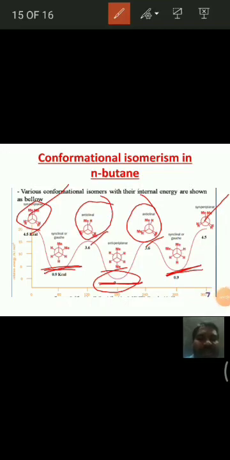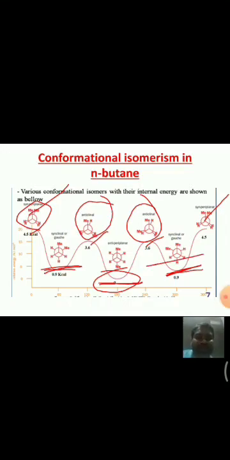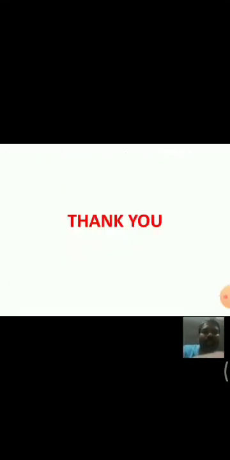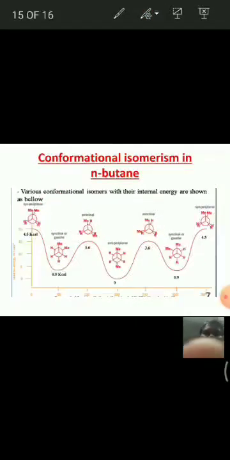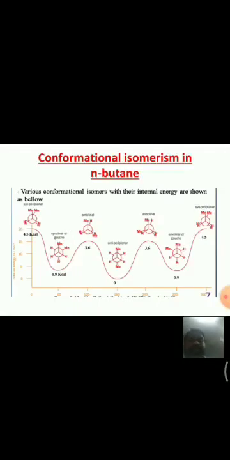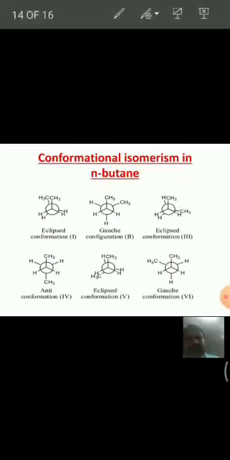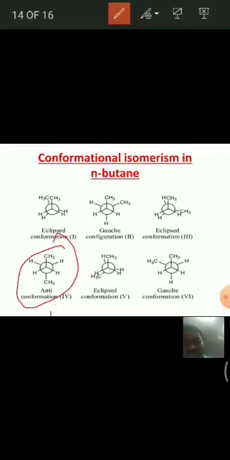Hence coming to the stability of the molecule, the staggered conformation is more stable, followed by the two gauche conformations.